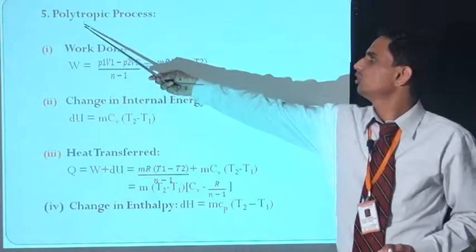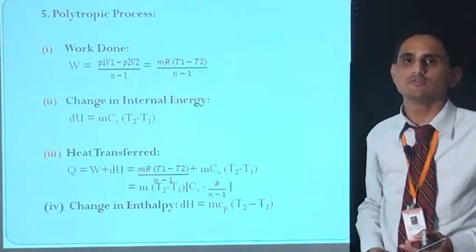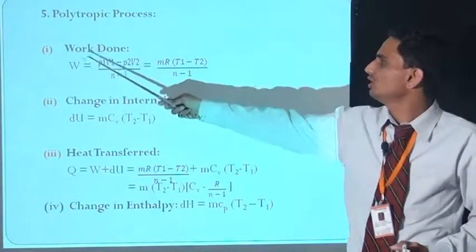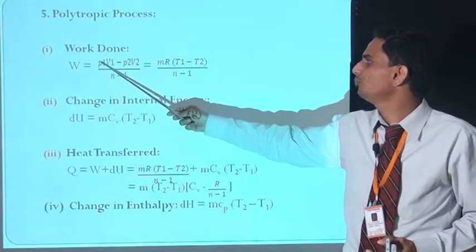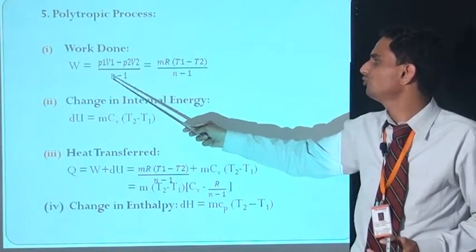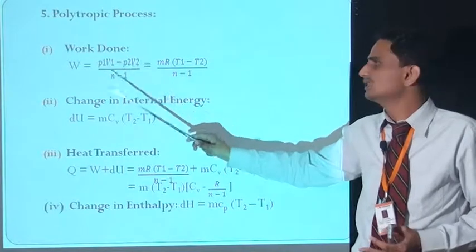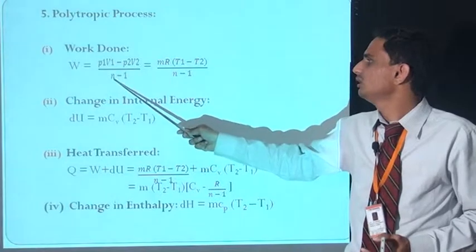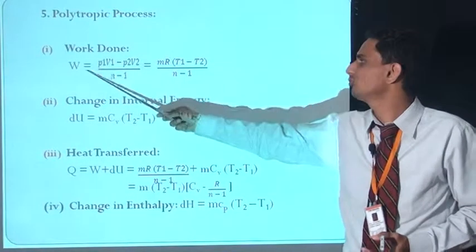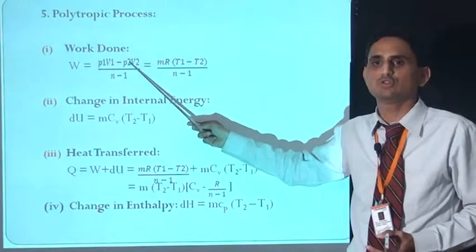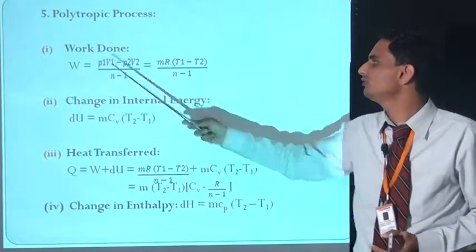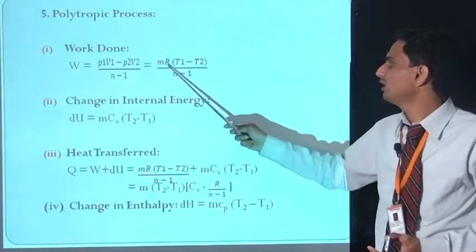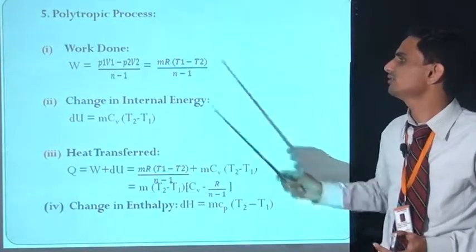Fifth process is polytropic process, and the equation of polytropic process is PV raised to n is equal to C, and the equation of work done W is equal to (P1V1 minus P2V2) upon (n minus 1). This is the same equation as the adiabatic equation, but in place of gamma here is n. So W is equal to (P1V1 minus P2V2) upon (n minus 1), but P1V1 is equal to mRT1 and P2V2 is equal to mRT2. So W is equal to mR(T1 minus T2) upon (n minus 1).